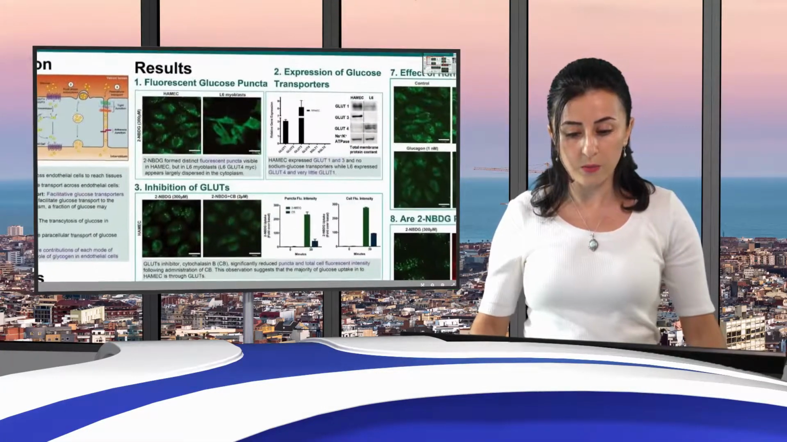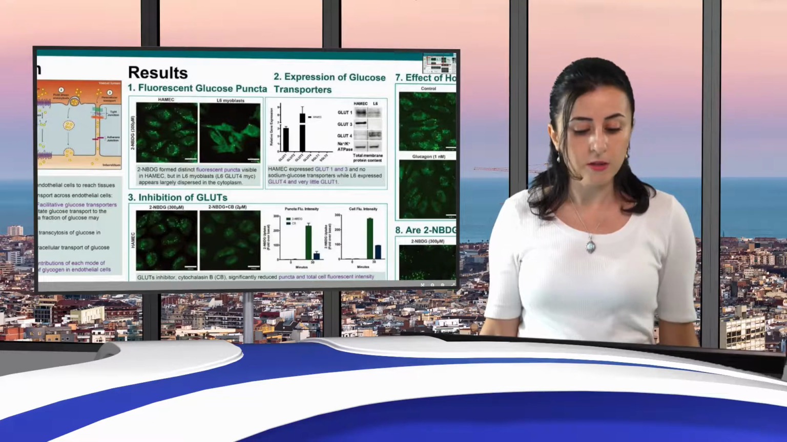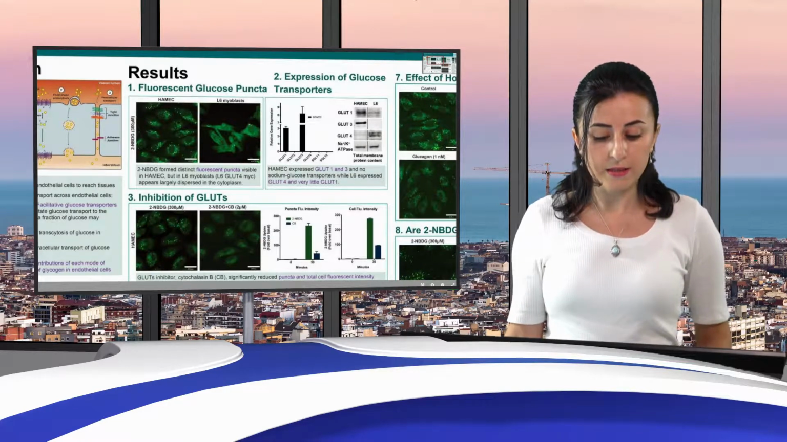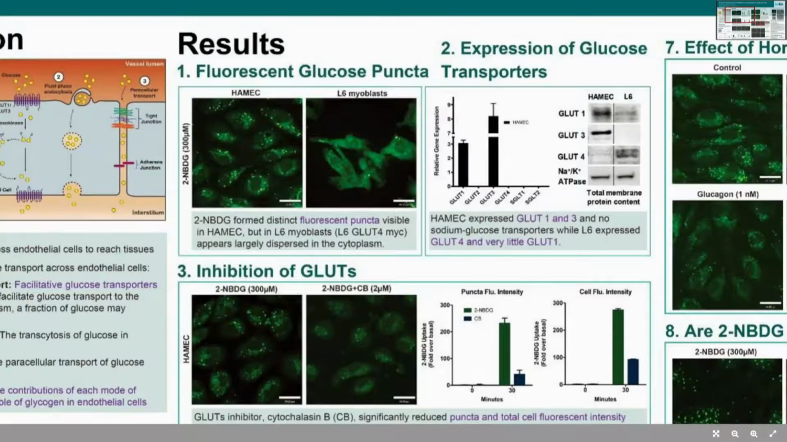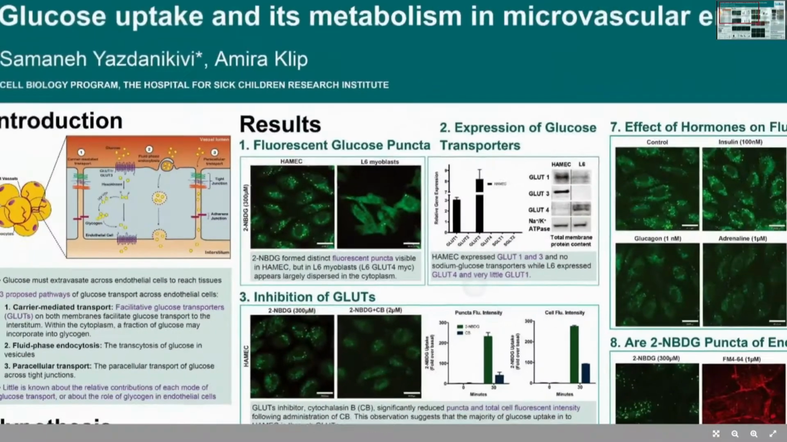So, the first result we got, we used 2-NBDG for glucose uptake. And as you see, the HAMEC, or microvascular cells, formed distinct, unique fluorescent puncta, which is not observed in L6 myoblasts. To look at the first pathway, we decided to see if they are expressing GLUTs or SGLTs. And if you see here, we have high expression of GLUT1 and GLUT3 in these cells, while we have high expression of GLUT4 in L6. And that's the difference between these cells.